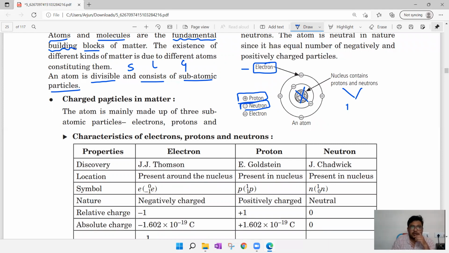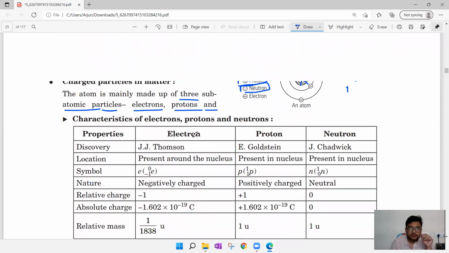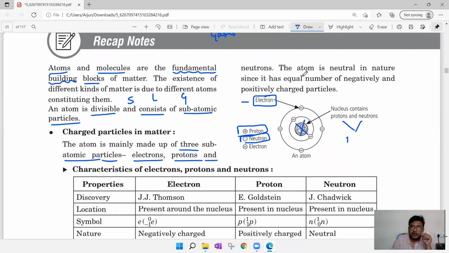Then they're talking about charged particles in matter. We have only 3 types of charged particles. The atom is mainly made up of 3 subatomic particles: electrons, protons, and neutrons. Here, electron, proton, neutron. The atom is neutral. Why is the atom neutral? Because it has an equal number of negatively and positively charged particles.